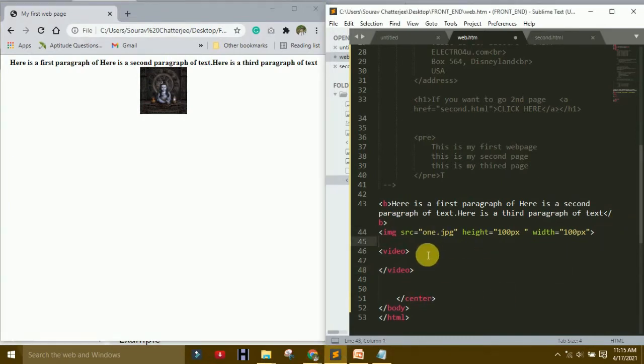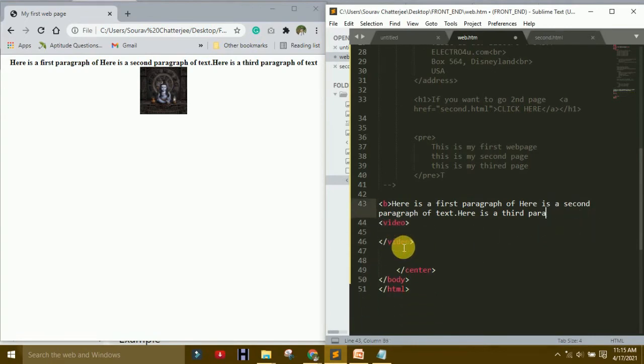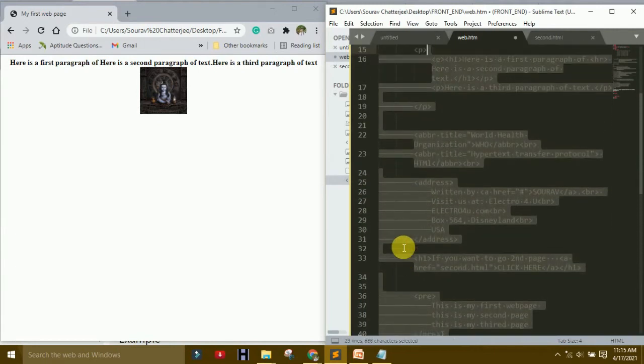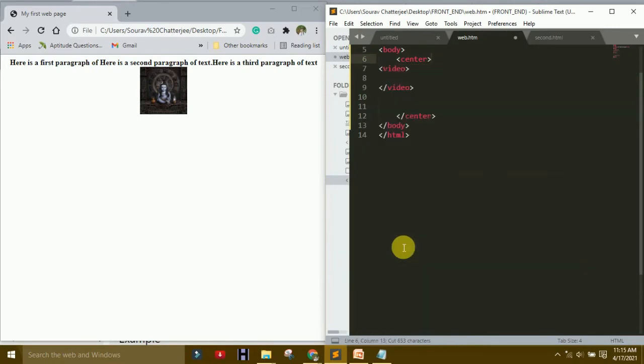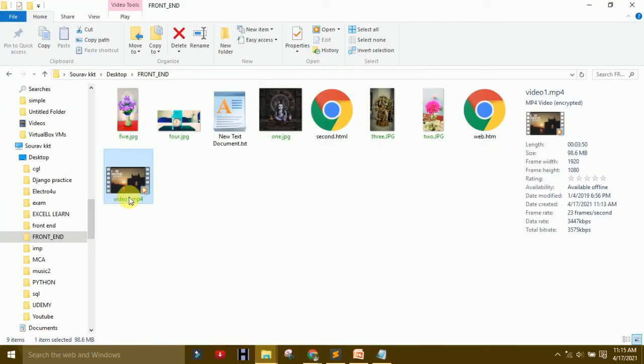We delete everything here, using Control A, which helps to delete all. Then Control Shift P. On this video, how to add the source file, meaning the resource where you saved the file? I already have one file, video1.mp4, and we will play it.